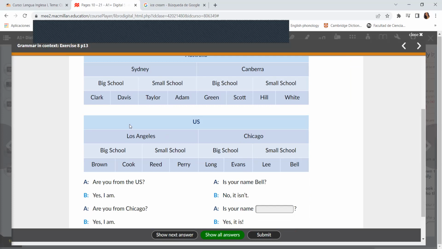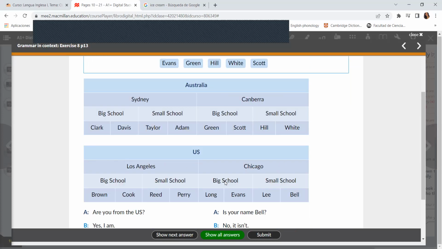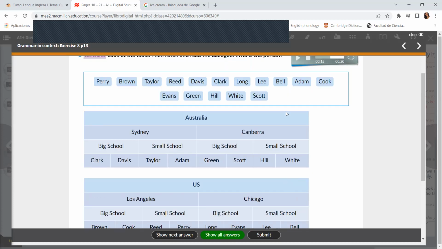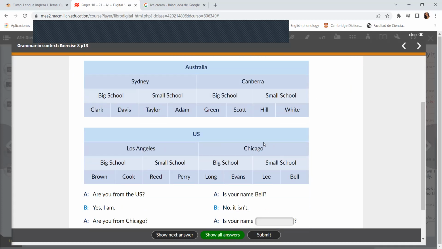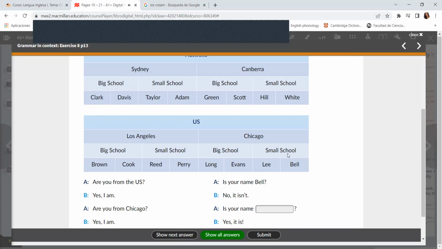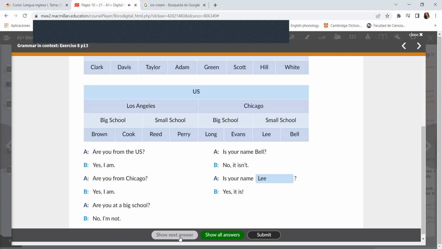Then a school, a big school or a small school? Are you at a big school? No, I'm not. So no. Is your name Belle? No, it isn't. Is your name Lee? Lee, okay?